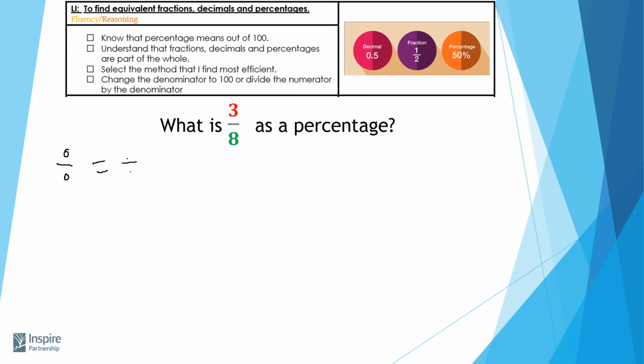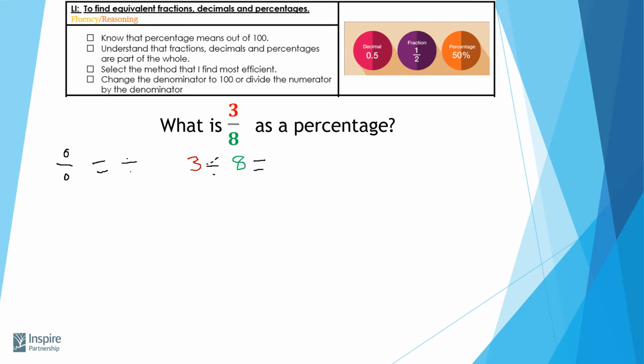So what we're really doing with this question is writing out a division question. What is 3 divided by 8? We need to try and answer that question.